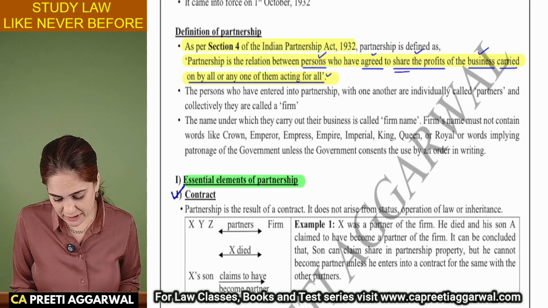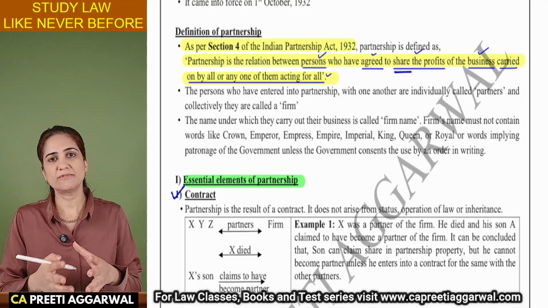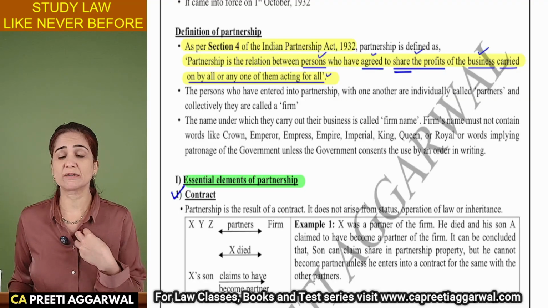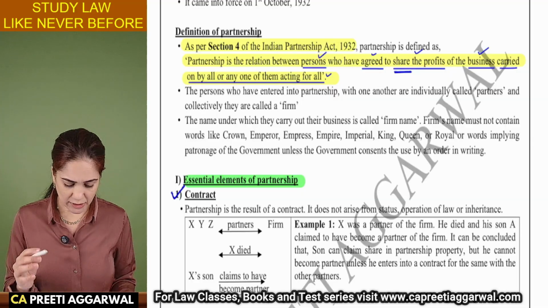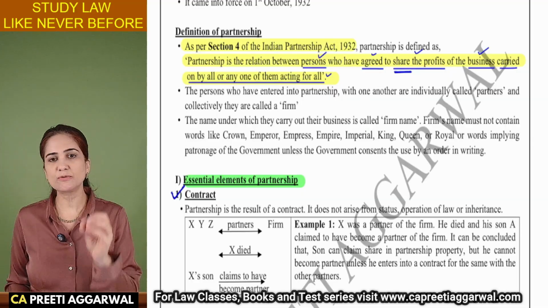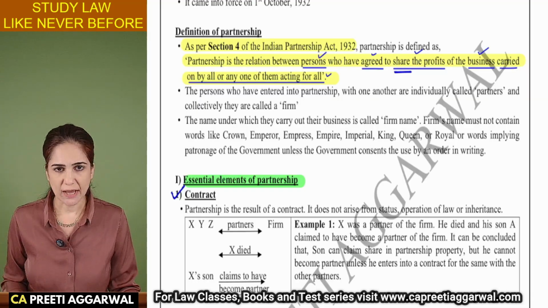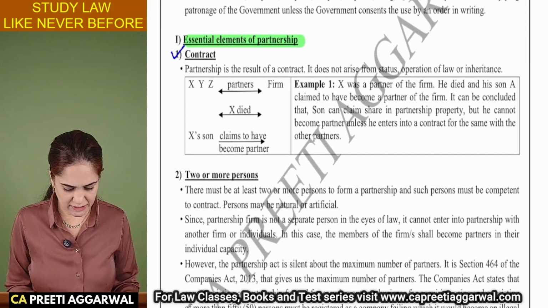Also, you need to write that there should be sharing of the profits. Sharing of profits is one of the essential elements of partnership. If one partner keeps the entire profit, then that is not partnership. So from the definition only, you will be able to identify the essential elements. So do you need to learn all this? No, this is not important for exam.